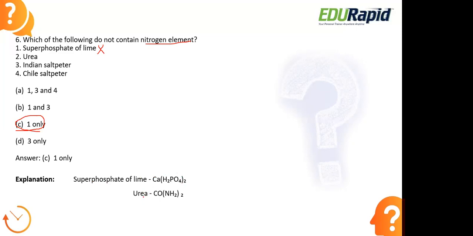Next here, urea. Urea definitely has nitrogen, right? Carbamide. So this compound, chemically we call it carbamide. Next, Indian saltpeter, which is also known as potassium nitrate, right? Nitrogen element is present even in this. So chili saltpeter, sodium nitrate, even nitrogen is present in this. So in all of these compounds, there is a presence of nitrogen element, but not in the superphosphate.